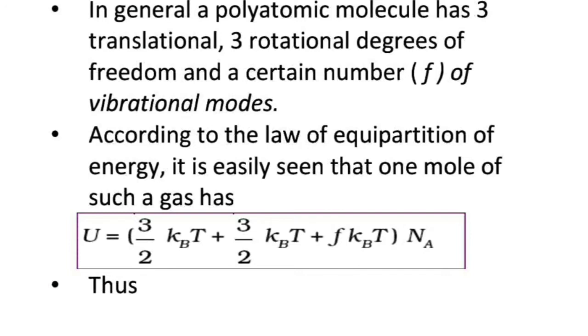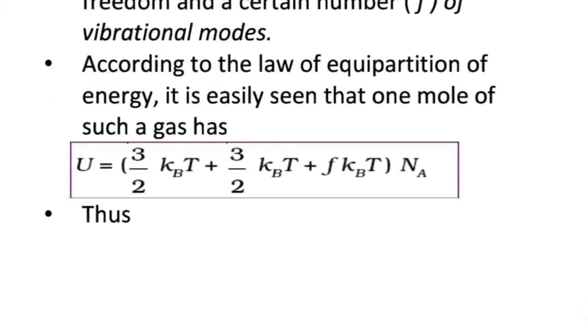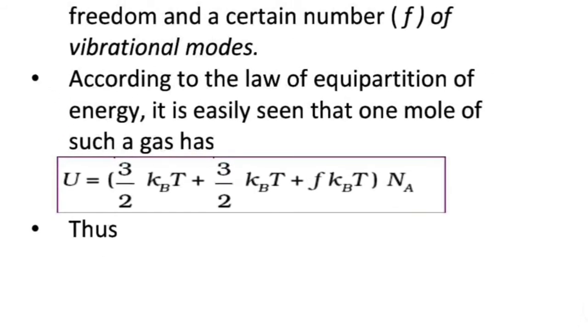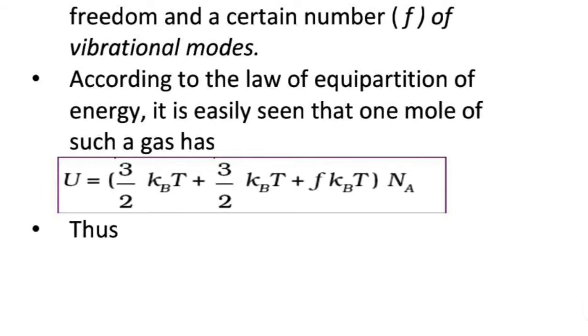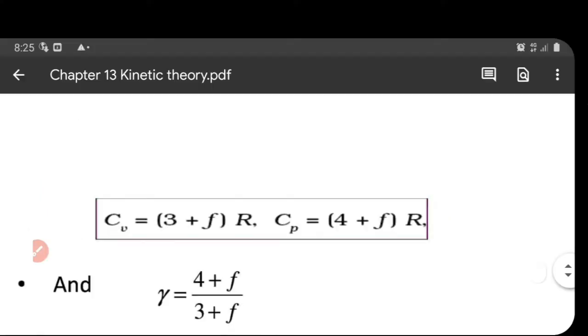So 3 by 2 kBT is the contribution from translational modes, and 3 by 2 kBT is from rotation, and F kBT is from vibration. So the total energy U is equal to 3 by 2 kBT plus 3 by 2 kBT plus F kBT, into Na.